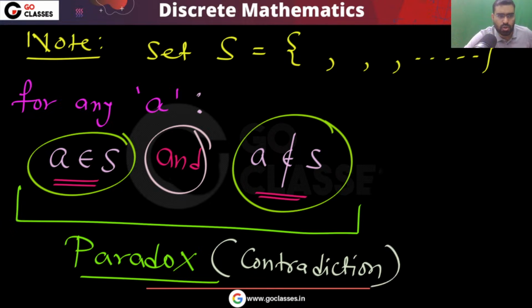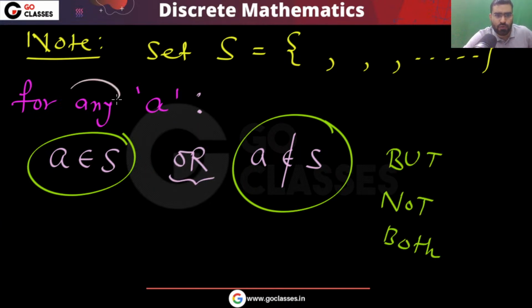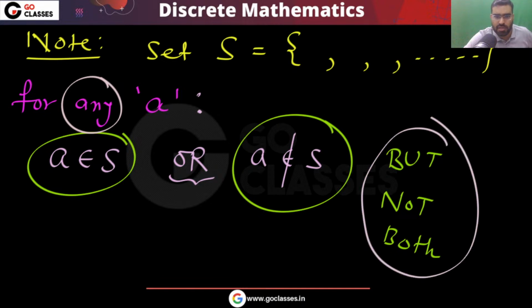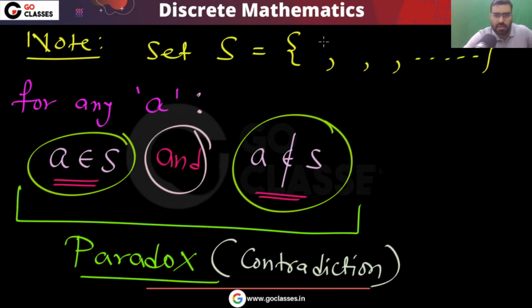So ultimately I am saying that whatever A you take, either it will be an element of this set, or it will not be an element of this set, but not both. It cannot happen that both are happening together. If both happen together, it is an element and also not an element. That is called a paradox, or you can say a contradiction.